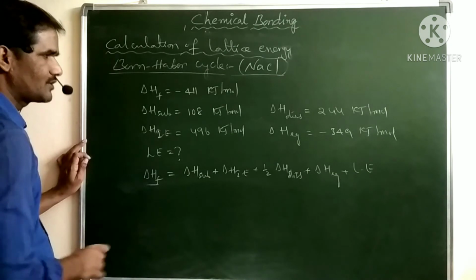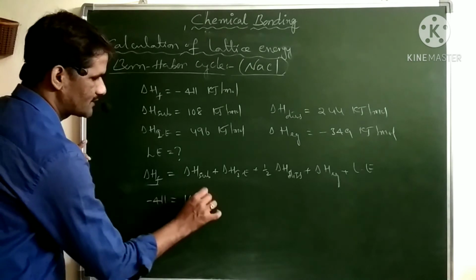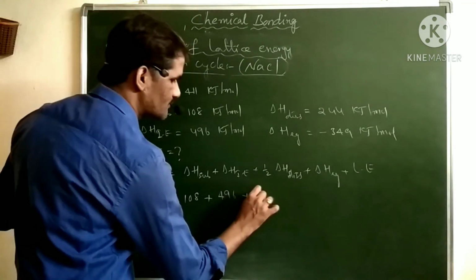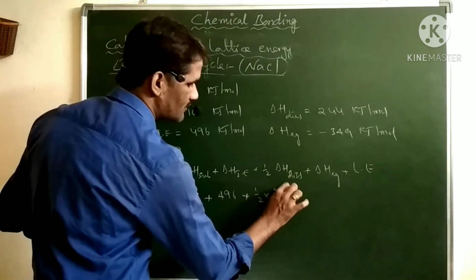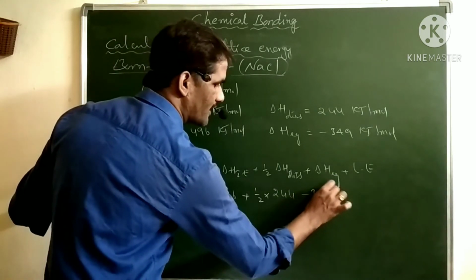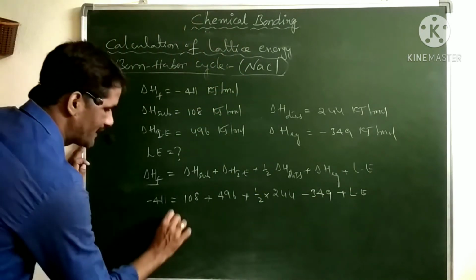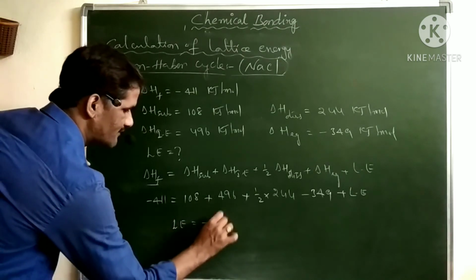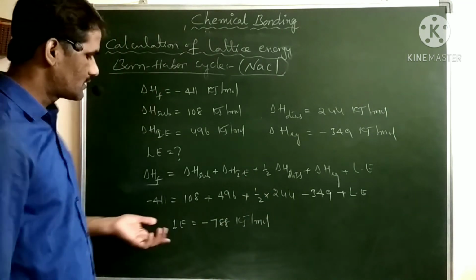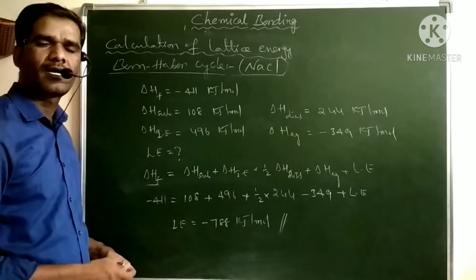Delta H formation is minus 411, sublimation is 108, ionization energy is 496 kilojoule, half of dissociation is half into 244, and electron gain enthalpy is a negative value, minus 349, plus lattice energy. If we simplify this, we get lattice energy as minus 788 kilojoule per mole. This is the lattice energy for sodium chloride from experiment, an indirect method using the Born-Haber cycle.